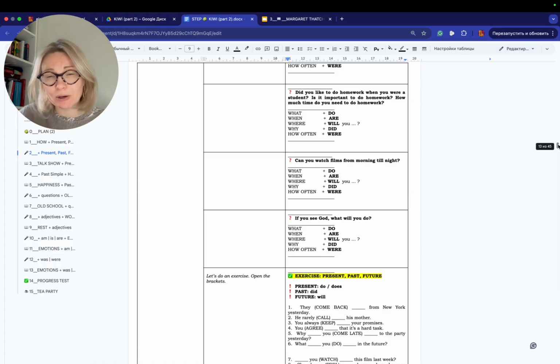If you understand about watching films, we've already discussed. No, we are not going to talk about, oh, if you see God, what will you do? It's very interesting. I want to ask this question. So as a rule, we start with the first one because it is connected with the film, with the film that you produce in the head of the students. But after that, you can choose questions.